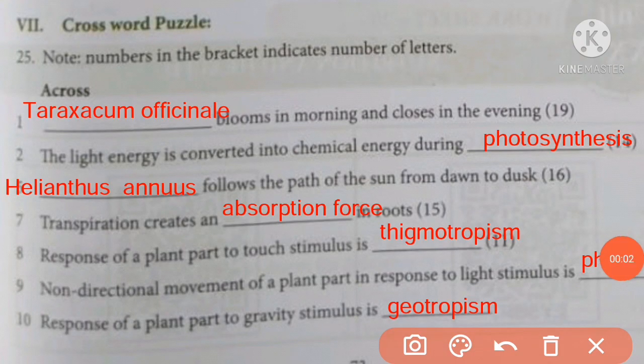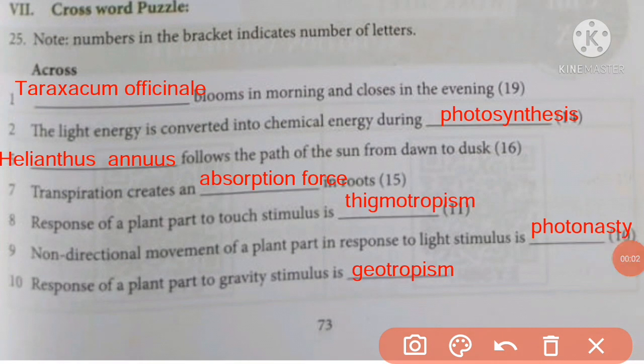Crossword puzzle. Note: numbers in the brackets indicate the number of letters. Taraxacum officinale blooms in the morning and closes in the evening. The light energy is converted into chemical energy during photosynthesis. Helianthus annuus follows the path of the sun from dawn to dusk. Transpiration creates an absorption force in roots. Response of a plant part to touch stimulus is thigmotropism.